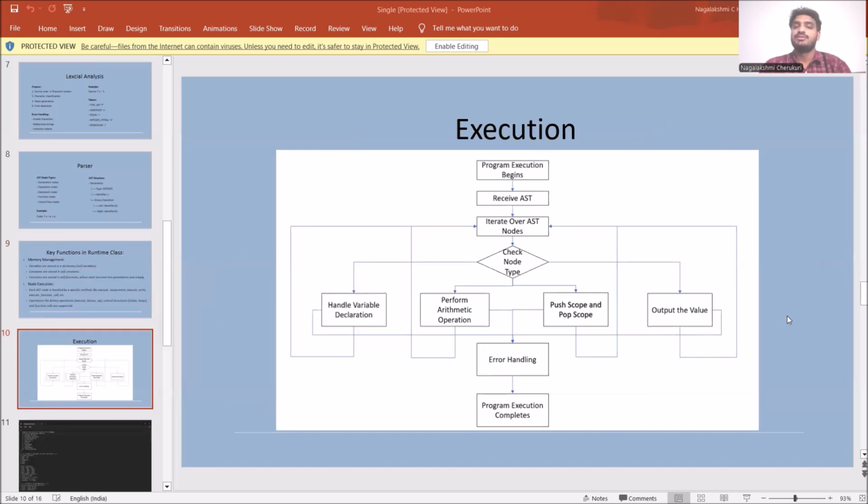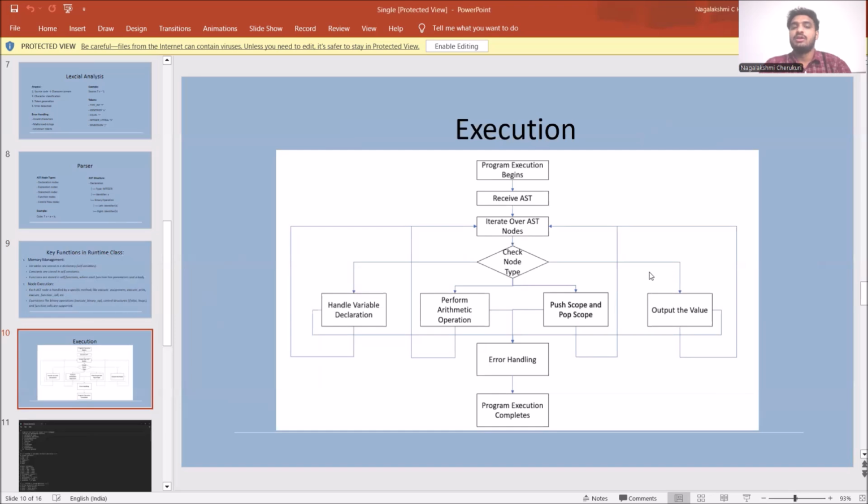And this flow chart shows us how a program runs step by step. It starts by receiving an abstract syntax tree from the parser. The program then goes through each part of the AST and checks what type of task needs to be done, like handling variables, performing calculations, or displaying values.